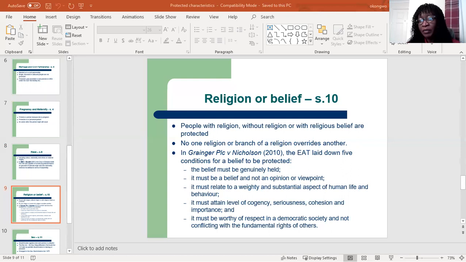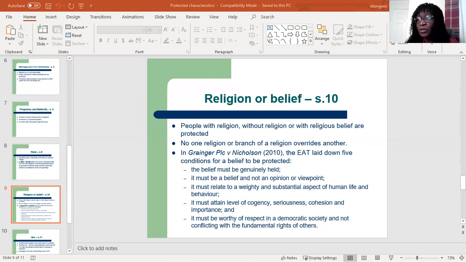Then in that case, Grainger plc v Nicholson, it says that for a religious belief or philosophical belief to be protected, they have to meet these 5 conditions, listed.